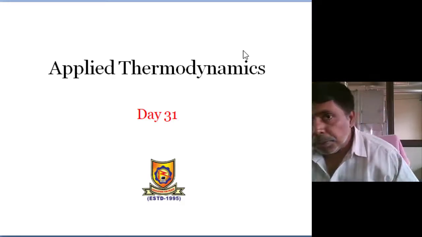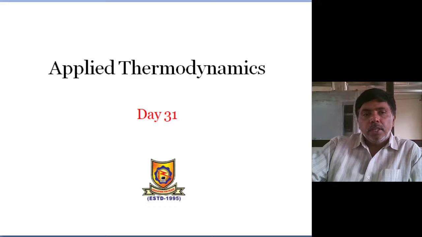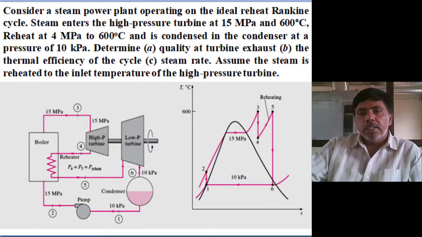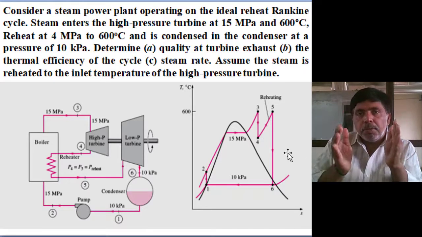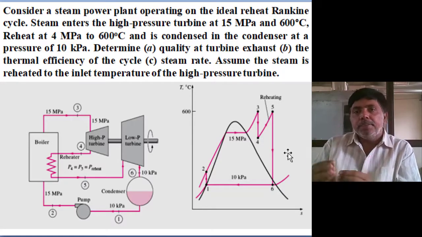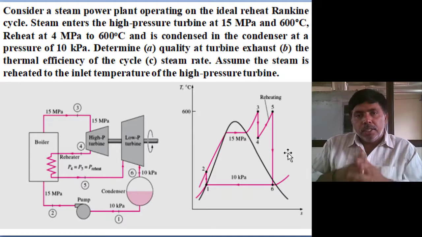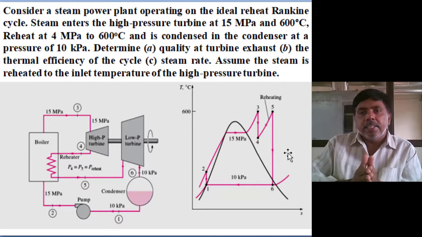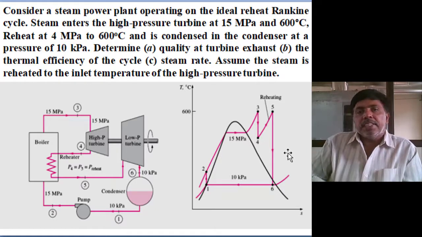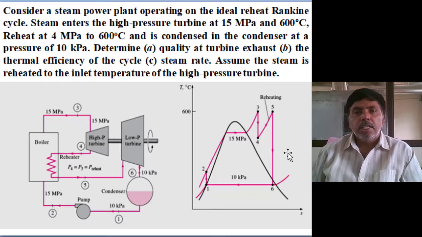Okay, we also discussed the energy balance equations. Now we'll solve one small problem, and then we will get a clear idea of how the efficiency is enhanced. Already, for the simple ideal Rankine cycle, we got an efficiency of 25%. Now for this reheat, pressurized, superheated Rankine cycle, we'll calculate how the efficiency is enhanced.